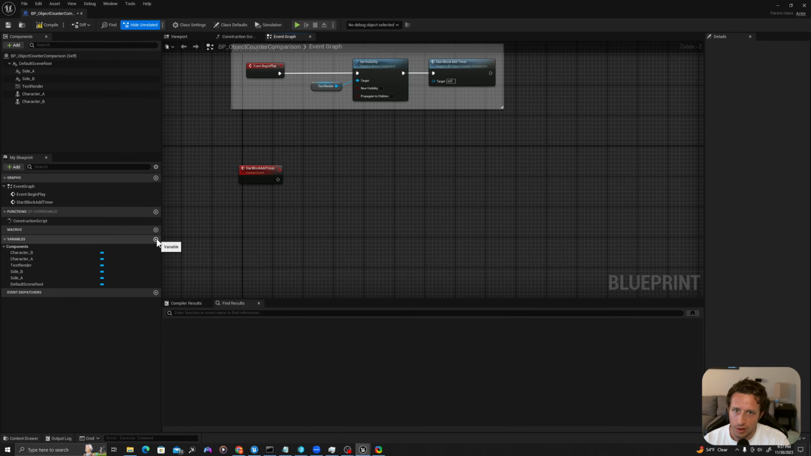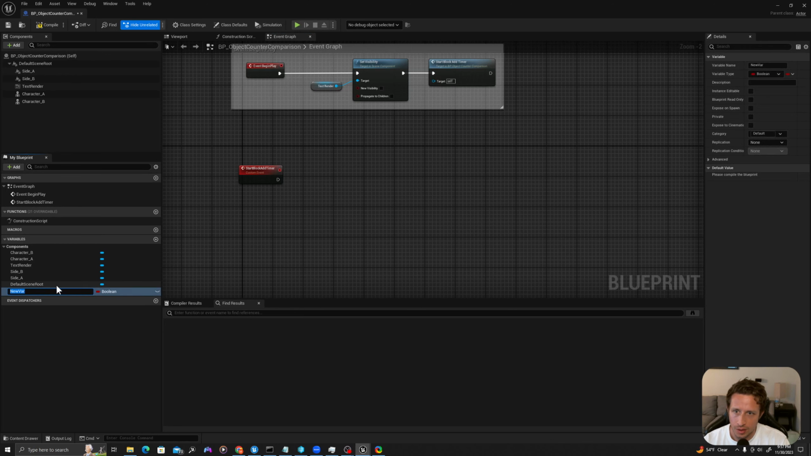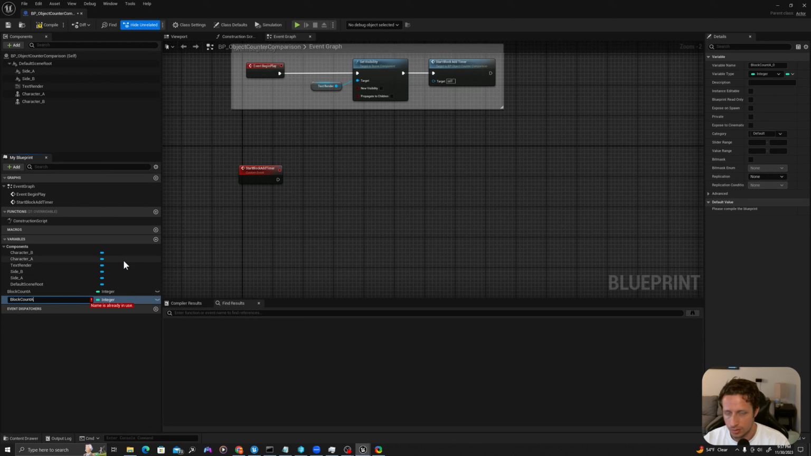So let's add 2 variables. I will add an integer value, which will be called BlockCountA. I'll set this to type integer. We'll press Control D on my keyboard to duplicate this. We'll call this BlockCountB. I will duplicate this one more time and call this MaxBlockCount.